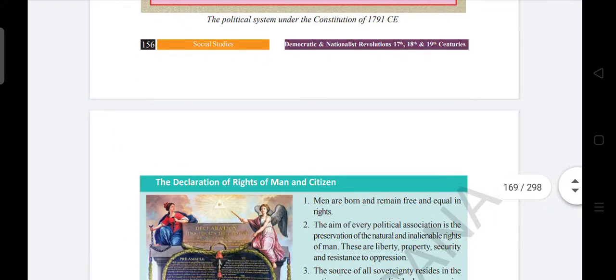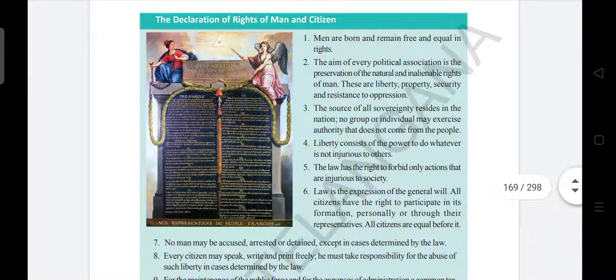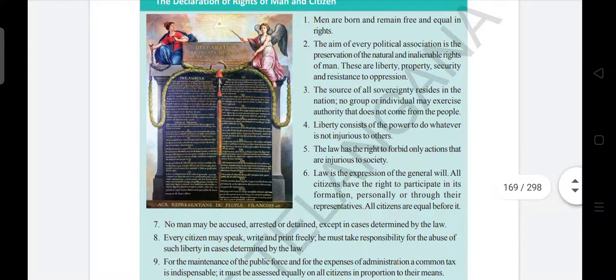So the declaration of the rights of man and citizen. Here they have given some declarations which I mentioned in the above paragraph. The first one is, men are born and remain free and equal in rights. And the second, the aim of every political association is the preservation of the natural and inalienable rights of man. These are liberty, property, security, and resistance to oppression.